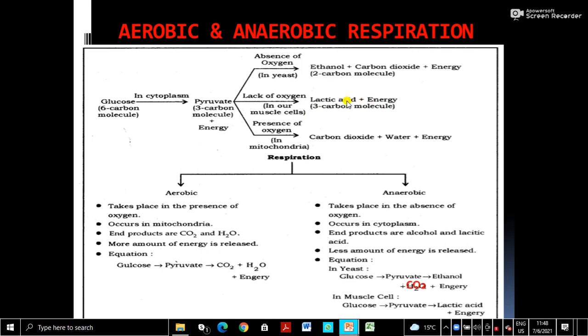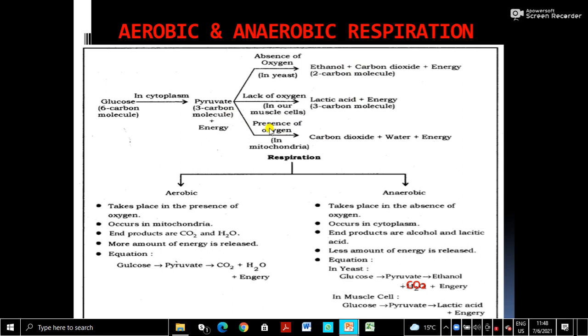But remember, when you take rest after the race or hard physical labor, the lactic acid is completely oxidized to carbon dioxide and water. So this is in our muscle cell. What is the product? Lactic acid plus energy. No carbon dioxide here, whereas in yeast it is ethanol plus carbon dioxide plus energy.